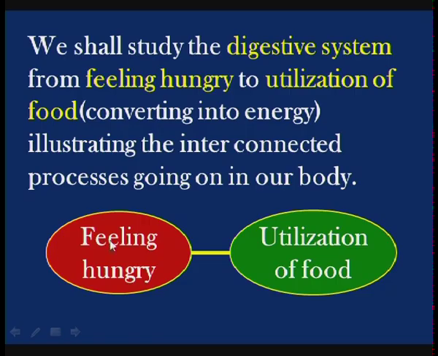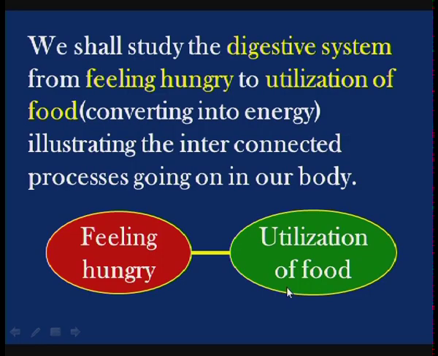If you look at this, the digestive system all starts from taking food. Before we take food, we must actually feel hungry. So, from feeling hungry to utilization of the food: the food is consumed by us, it gets digested by the digestive juices, absorption takes place, and the nutrients are carried to all the cells, which utilize the food in the presence of oxygen, and thereby the release of energy takes place.